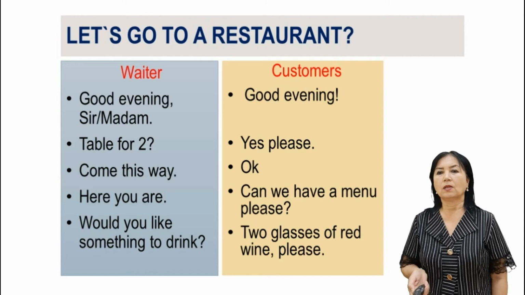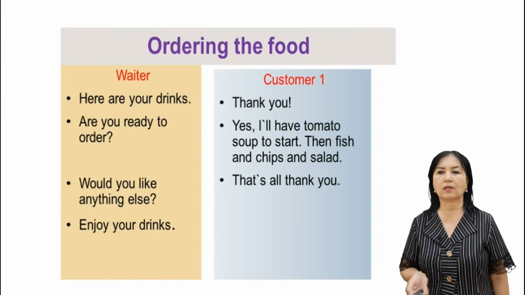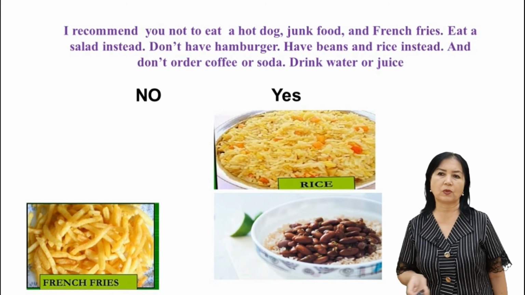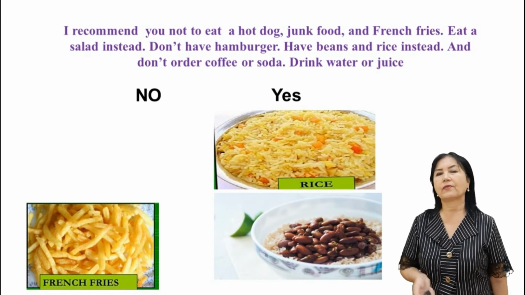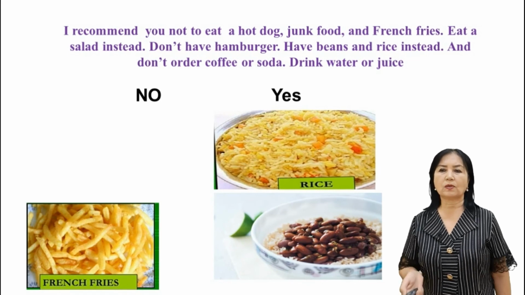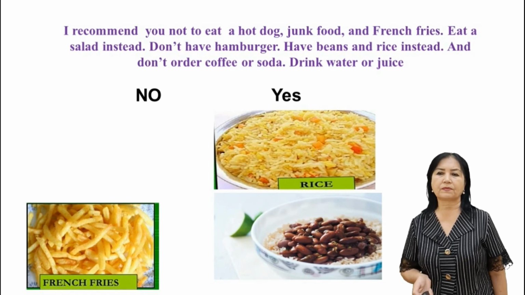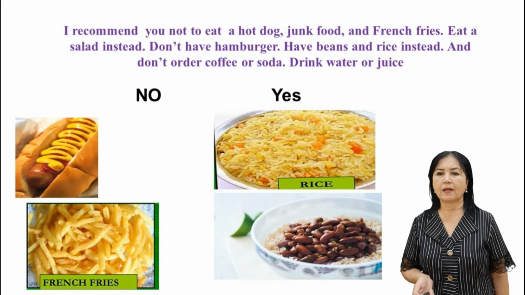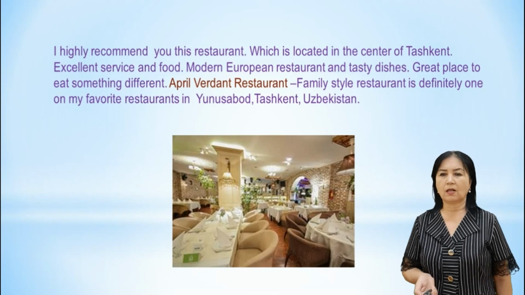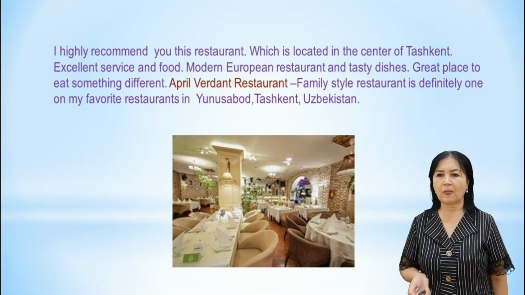Here you can follow these instructions. When you go to a restaurant or eat out, you need these expressions. Okay, at the end of my slide, I recommend you not to eat junk food and French fries. Eat a salad, don't have a hamburger, and don't order coffee or soda. Drink water or juice. And I highly recommend, if you want to go out, one of the restaurants, April Verdant restaurant, a family style restaurant.